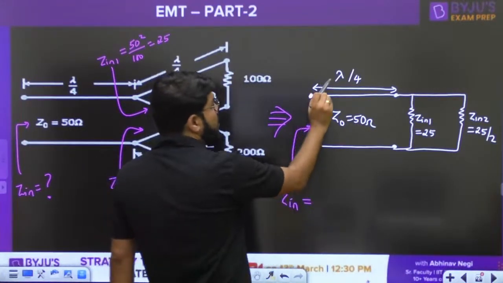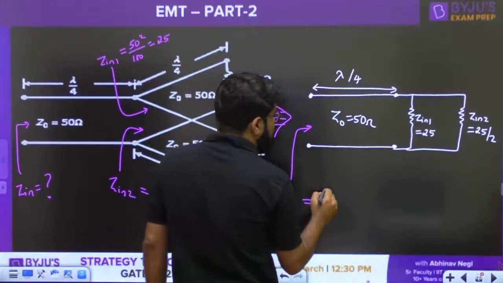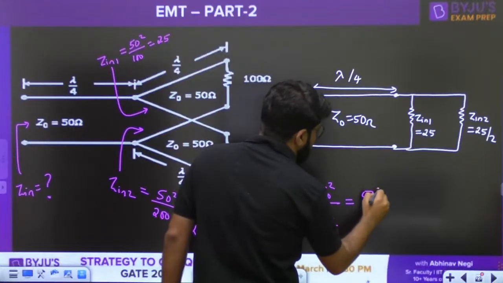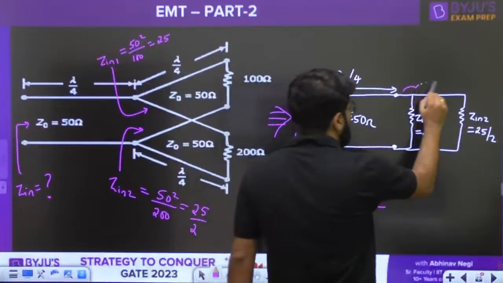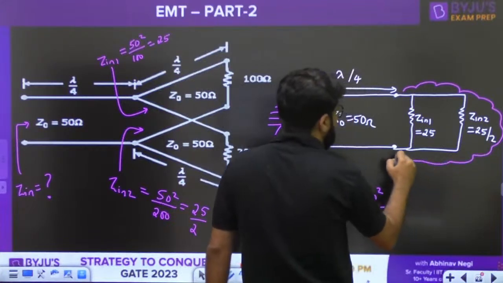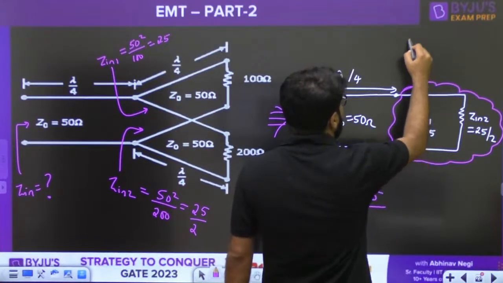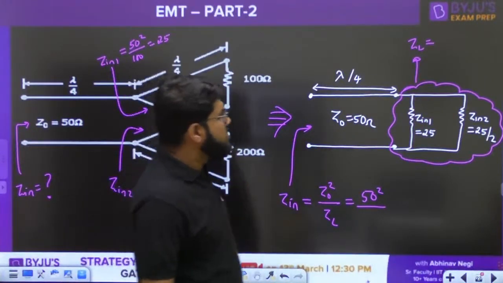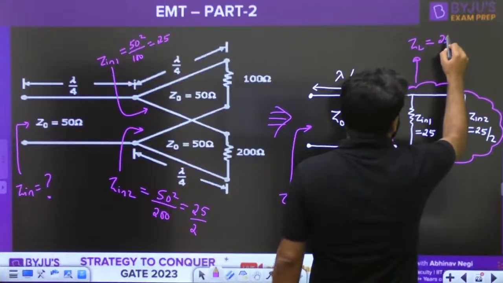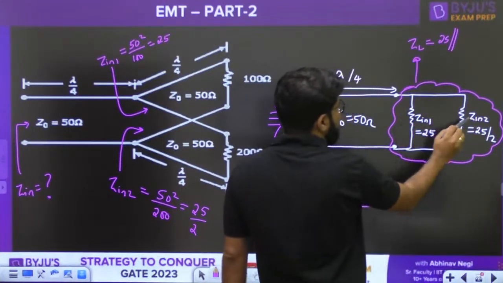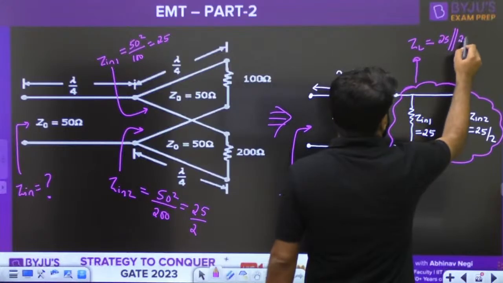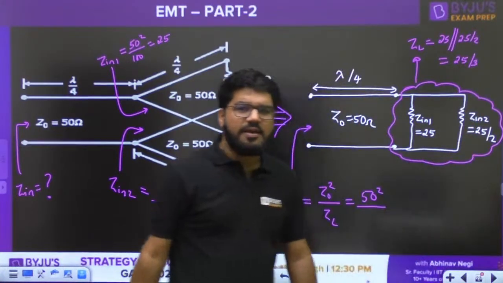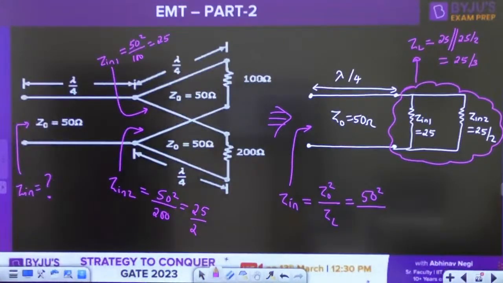So for this input impedance, because again it is having the length of lambda by 4, the formula will be Z0 square divided by ZL. So Z0 is 50, square, divided by ZL. What should be the value of ZL? Now it is 25 in parallel: Zin1 is parallel with Zin2 to form the overall load impedance. So 25 parallel 25 by 2. R parallel R by 2 is R by 3. Directly you can use the formula.